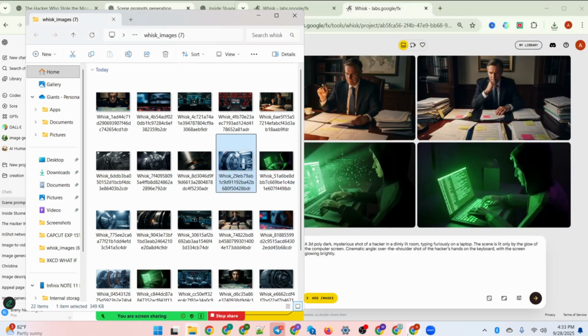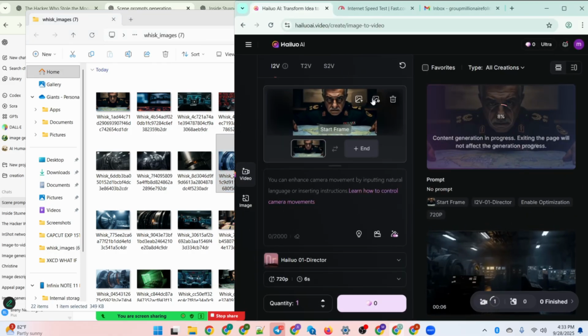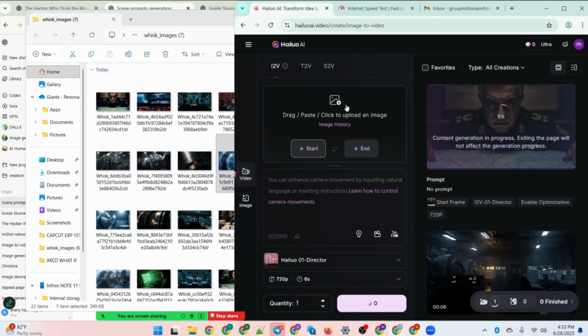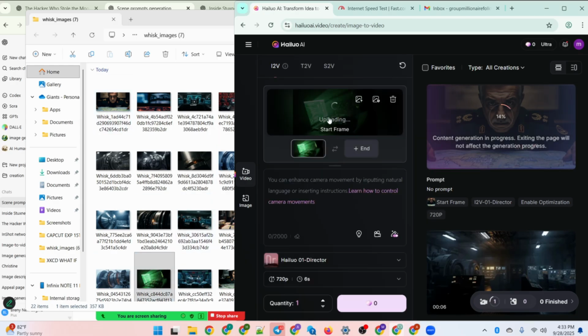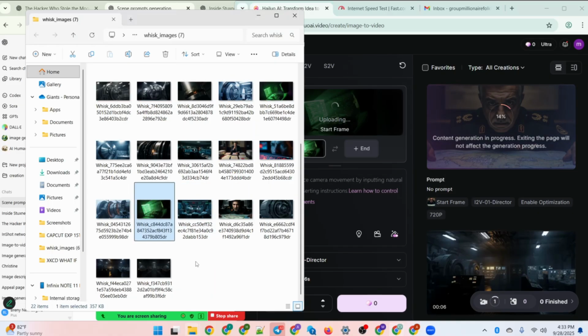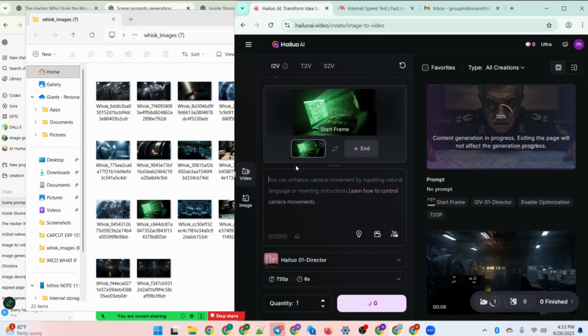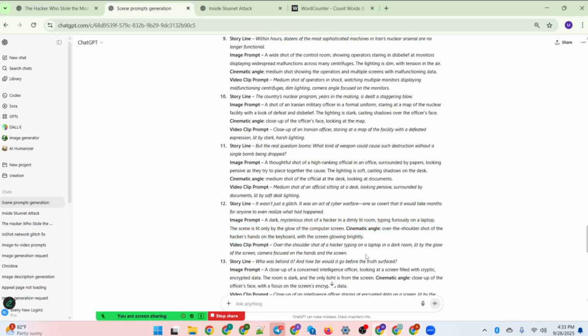So the next thing you have to do is go to Minimax Hailuo AI. So it's actually a free image to video generator. So when you are here, drag and drop the appropriate image you want to convert to video for this documentary style niche. Okay, so drag and drop it into this window. Now go back to your ChatGPT and observe something. There's a video prompt for each of them. So you have to go and copy that video clip prompt.